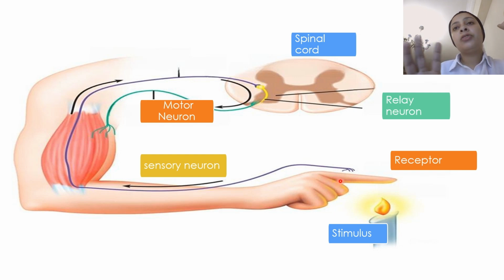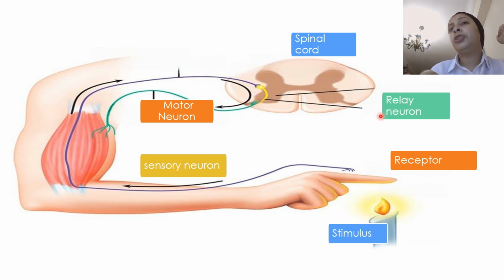So any sensory neuron must start with receptors found in the sensory organ and end with the spinal cord. This is the pathway of the sensory neuron, from receptors to spinal cord. This is the motor neuron. Why do we call it motor neuron? Motor means motion. Because it starts with the spinal cord and ends in our muscle here, which is responsible for the motion.